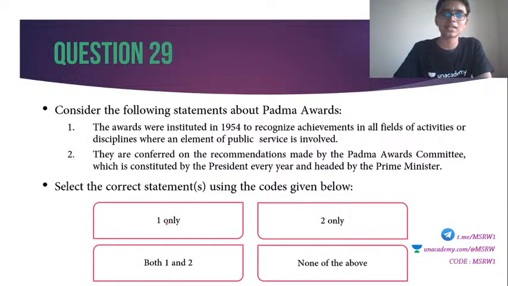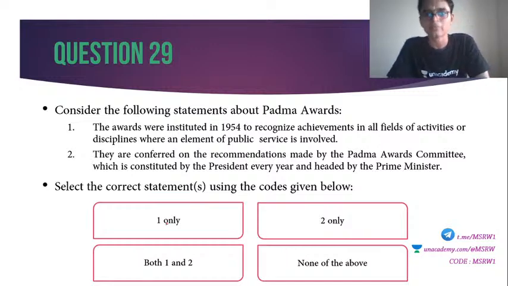29. Consider the following statements about Padma Awards. Okay, simple, I think easy question. 1. The awards were instituted in 1954 to recognize achievements in all fields of activities or disciplines where an element of public service is involved. 2. They are conferred on the recommendations made by the Padma Awards Committee, which is constituted by the President every year and is headed by the Prime Minister. Select the correct answer. Question number 29.